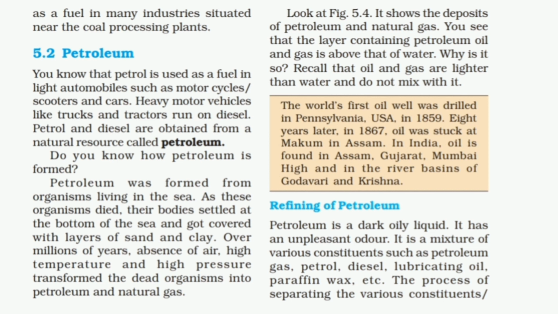Then do you know how petroleum is formed? Petroleum was formed from organisms living in the sea. So underline this point, how it was formed. As these organisms died, their bodies settled at the bottom of the sea and got covered with layers of sand and clay. Its process is also important to know. Then over millions of years, absence of air, high temperature and high pressure transformed the dead organisms into petroleum and natural gas.